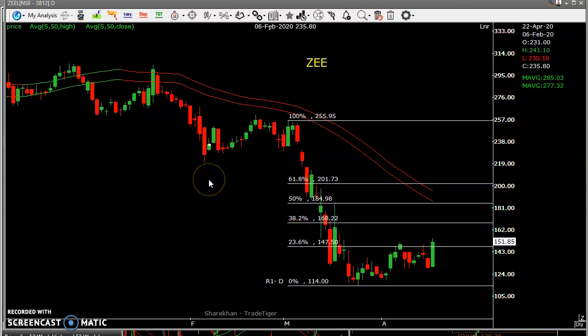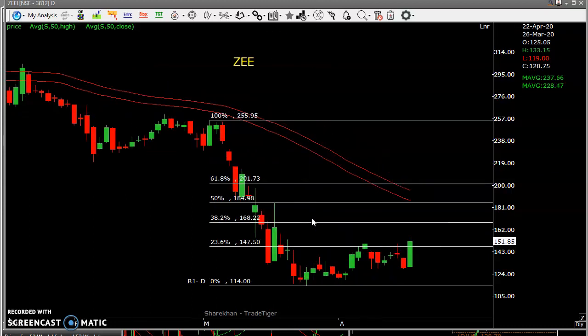So tomorrow, if it sustains trading above today's high, that is 155, there is a probability of testing this line, that is 38.2%, 168 rupees. And if it opens in between 130 and 155, there is an intraday trade or a positional trade for G Limited.